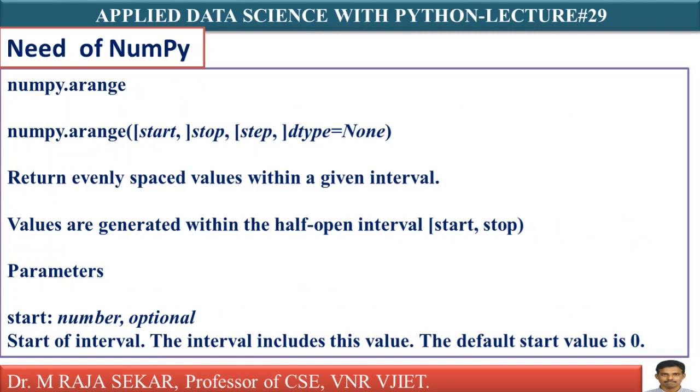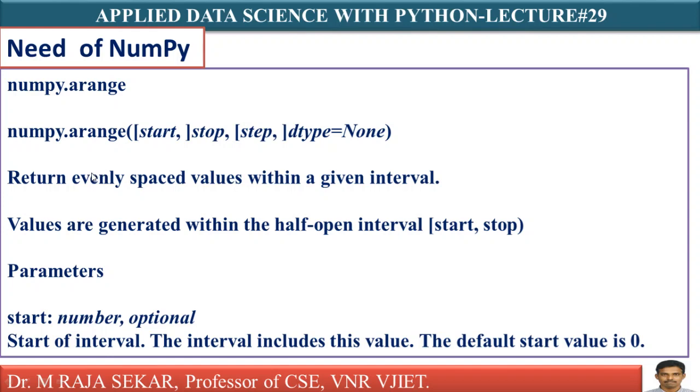Now, numpy.arange. This function I discussed maybe many times in my previous lectures also. Anyway, let me spend a few seconds on this particular function. If you observe carefully, numpy.arange(start, stop, step, dtype). It is similar to the range function. In spelling also, range is there. arange is similar to the range function, but in the case of the range function it will return a list, whereas in the case of the arange function it will return an array.